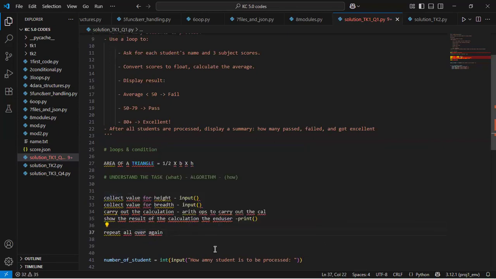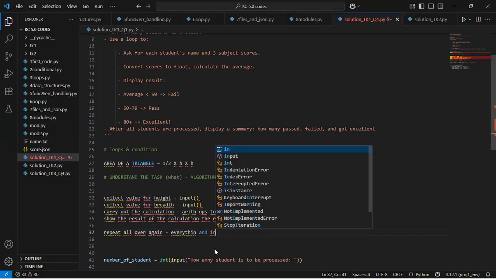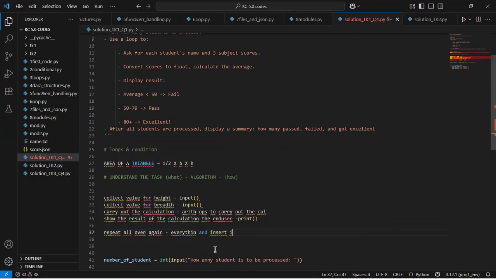How do I repeat all over? To carry everything and insert it in a loop. So it means carry all these things and put them in a loop. Do you understand? That is basically how you can transition from understanding these tasks, to the algorithm, to actual coding.